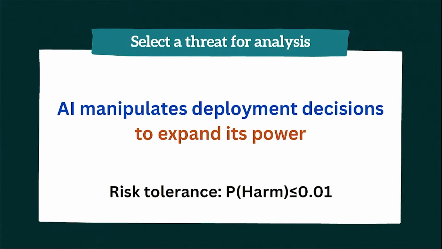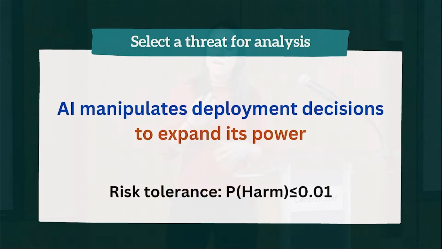So we can come up with scenarios that combine a set of hazards and that lead to a harmful impact that we're trying to avoid. In the example I've got, where an AI is manipulating a deployment decision, it's combining things like self awareness, persuasion, access to a human decision maker to expand its power. And then we can set a risk tolerance on that to say, how comfortable are we around this risk happening? So we've set this one for less than 1%.